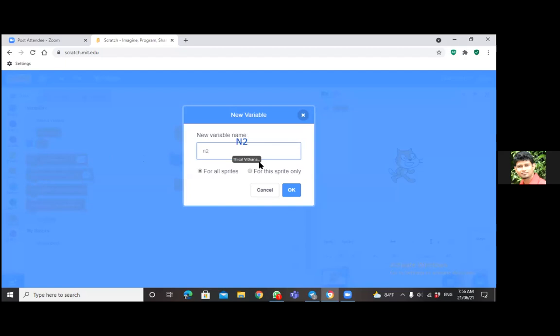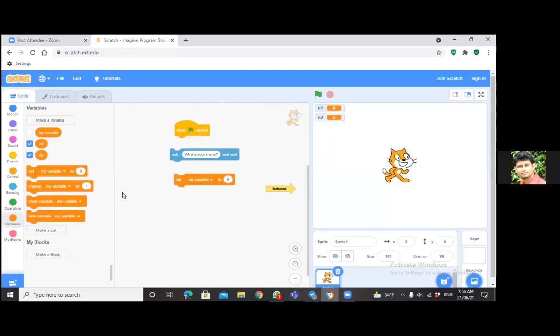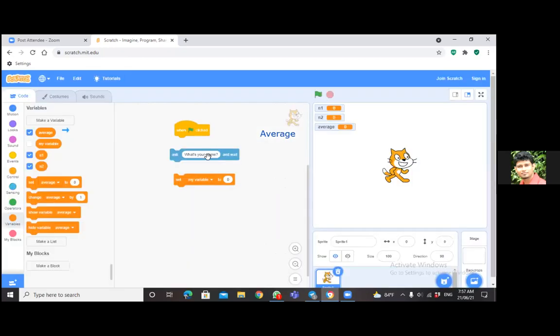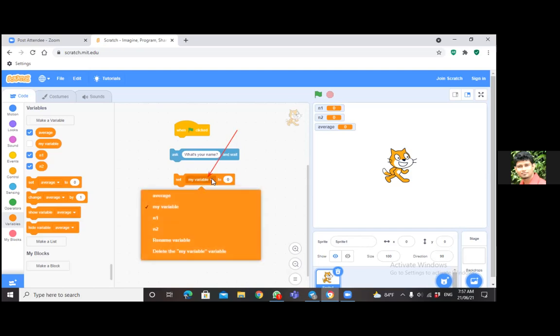And do it again. Create average. Memory locations are needed, right? Average. Let's put AVG. Okay, it's enough. Click OK. Done. Now you can change this to number 1. Click and change it to number 1.